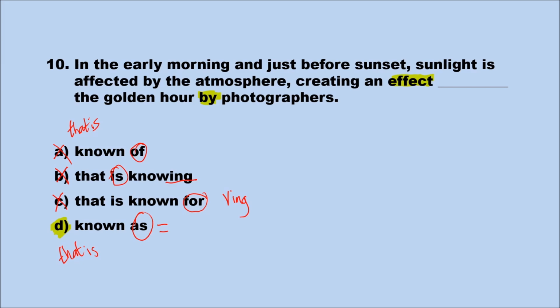D. Known as. Number 10 should be: In the early morning and just before sunset, sunlight is affected by the atmosphere, creating an effect known as the golden hour by photographers.